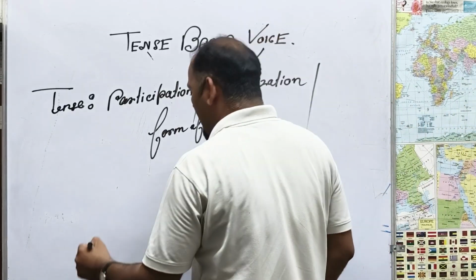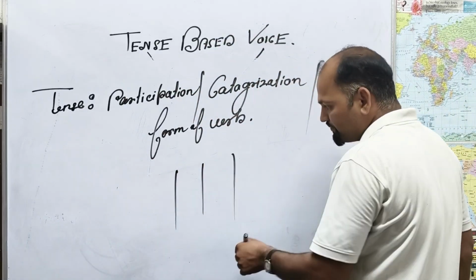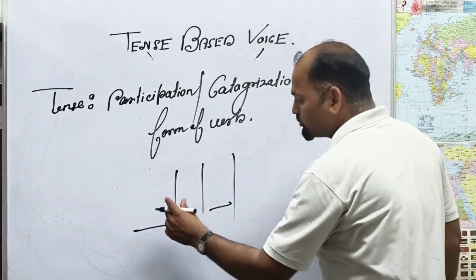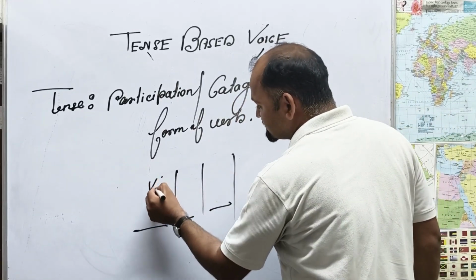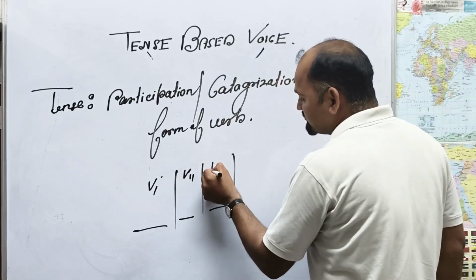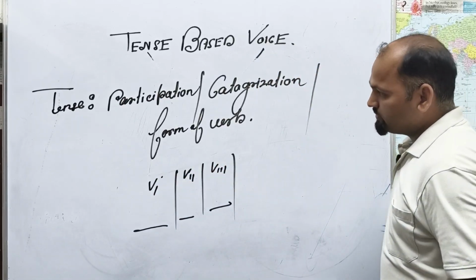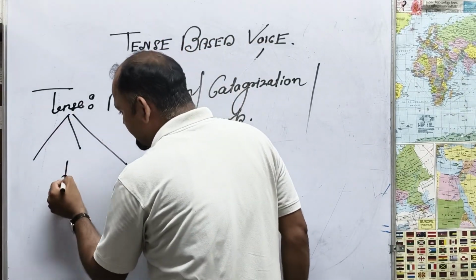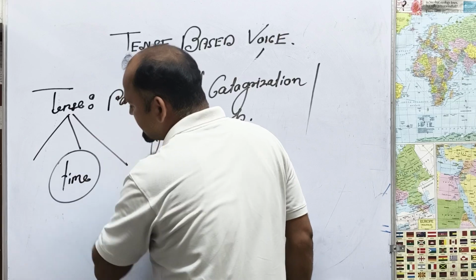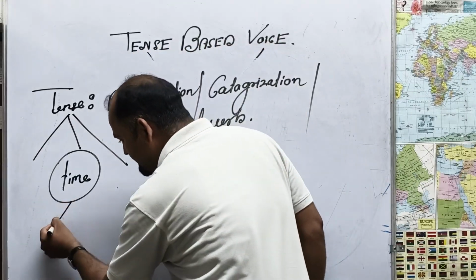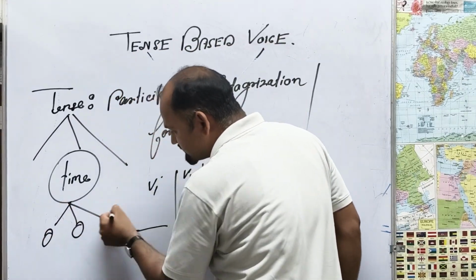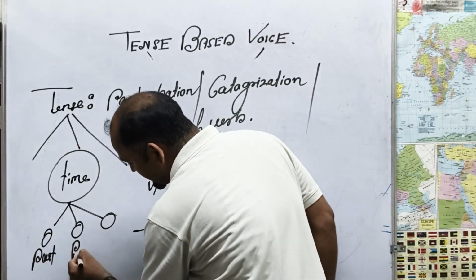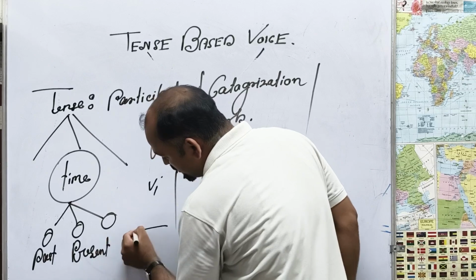Under tense I will tell you how to partition time, how to categorize time, and the role of the verb. Verb first form, verb second form, and verb third form. Tense is also the part that tells you about time. Tense means time. Time can be in three parts. Number one, your past time, your present time, your future time.